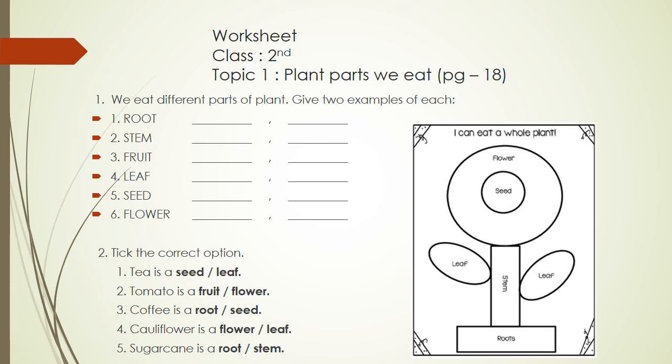Second question is, take the correct option. First, tea is a seed or leaf. Second, tomato is a fruit or flower. Third, coffee is a root or seed. Fourth, cauliflower is a flower or leaf. Fifth, sugarcane is a root or stem. You have to take the correct option.